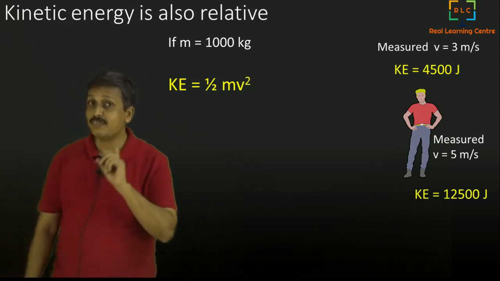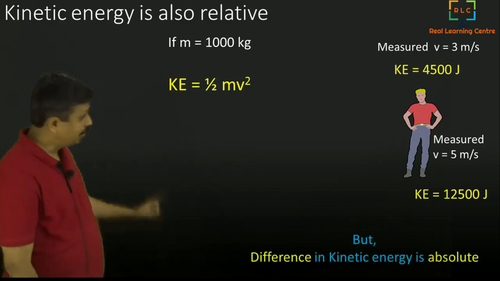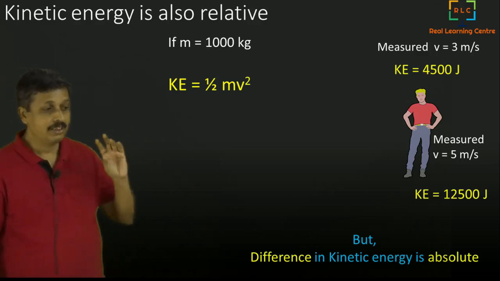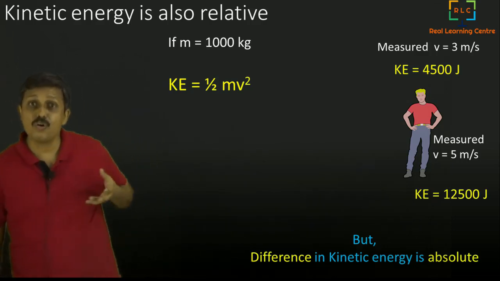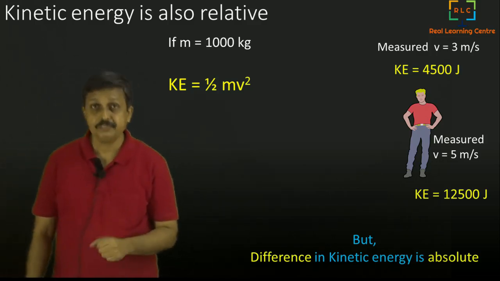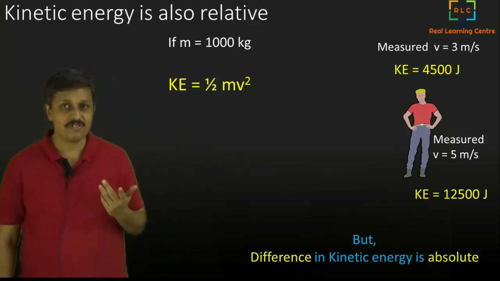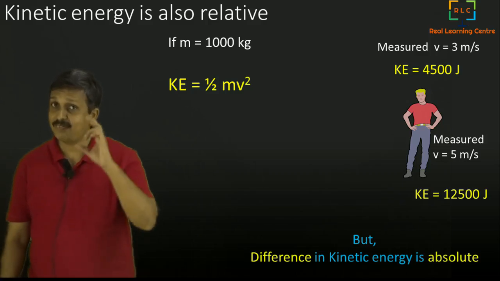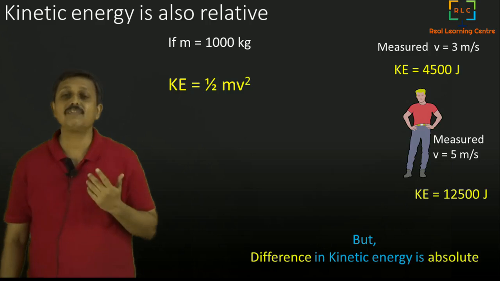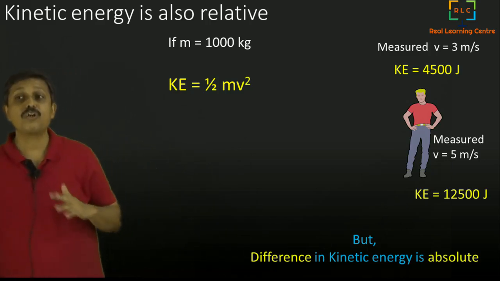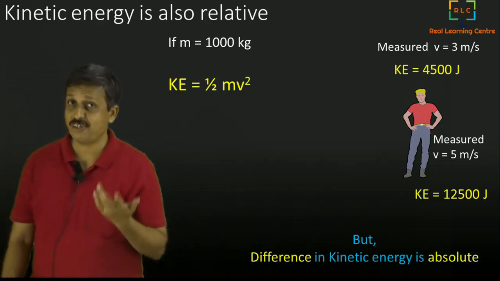That is why the difference in kinetic energy is absolute, whereas the kinetic energy value itself is relative with respect to your own velocity. So now we understood that for both kinetic energy and potential energy, their differences are very important. Their actual value itself is relative with respect to your velocity or your position.